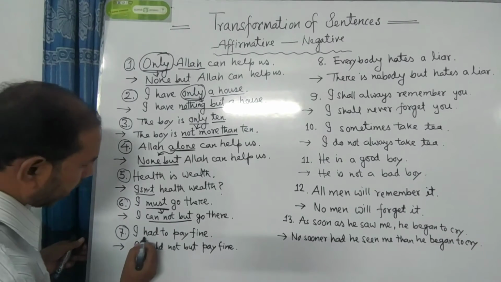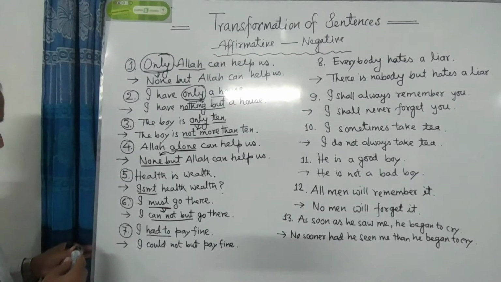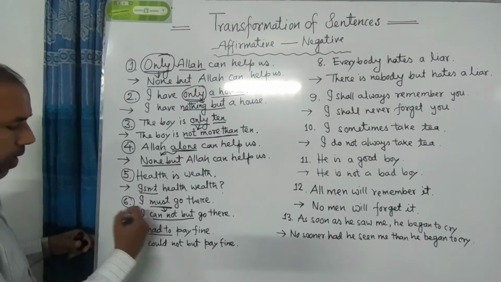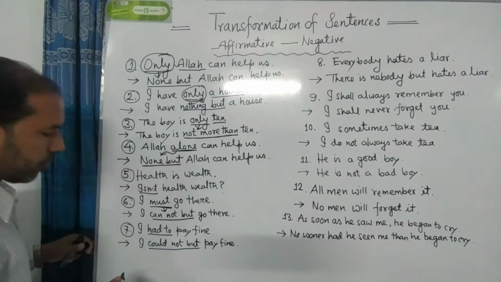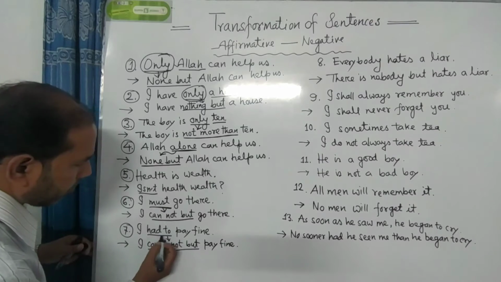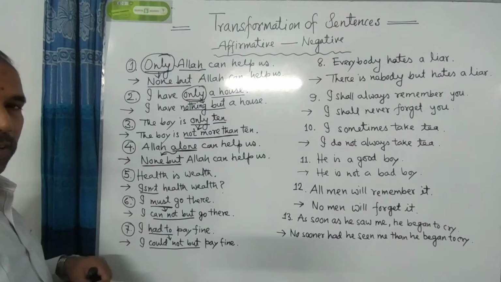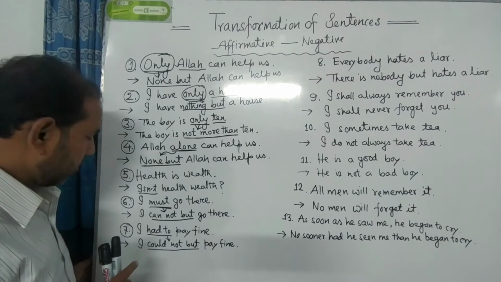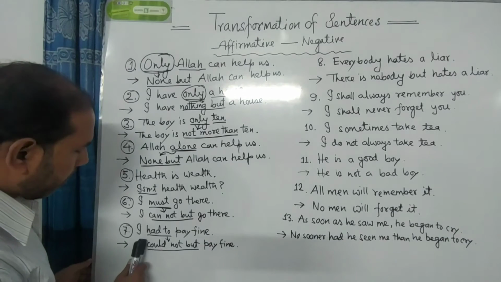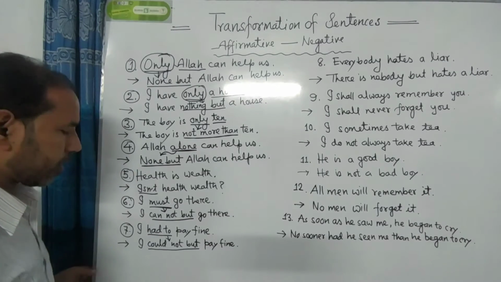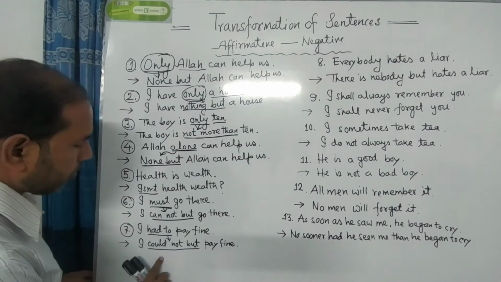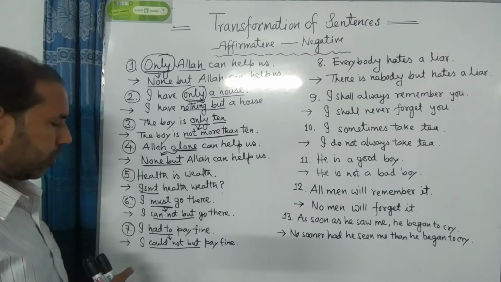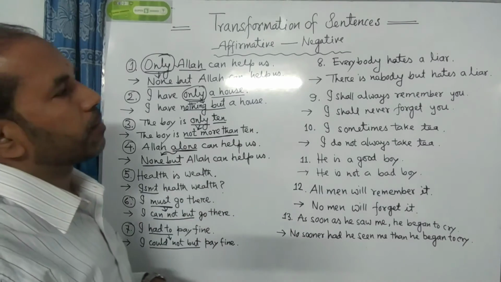Number 7, here we see have to after the subject. So, if we find the word have to after the subject, we have to use cannot but instead of the word have to. I am discussing again. If we find have to after the subject, try to listen to me very carefully, please. Then we have to use could not but after the subject at the time of changing into negative sentence. Okay, dear students, I am going to the next number.